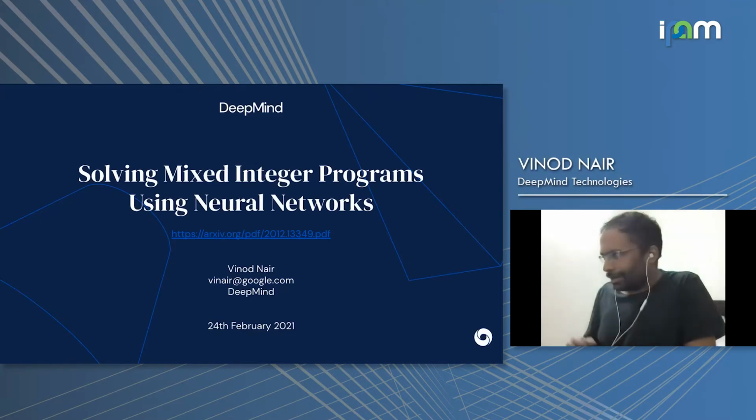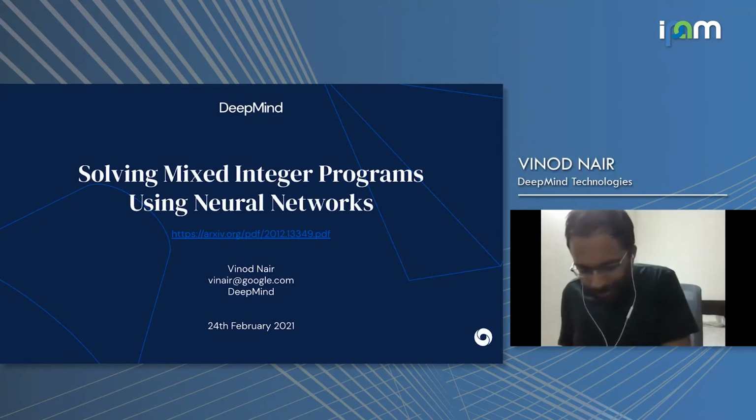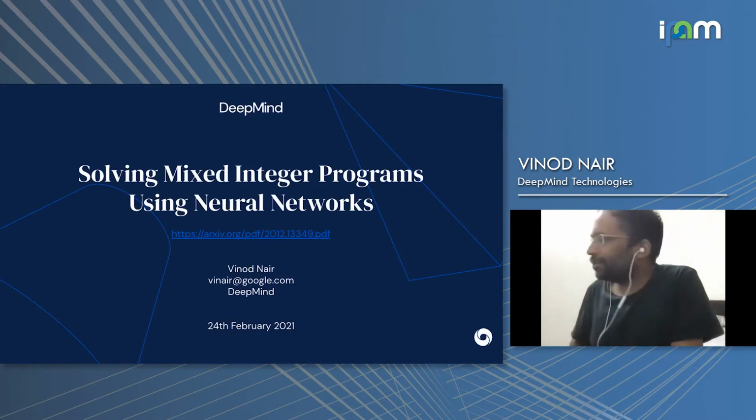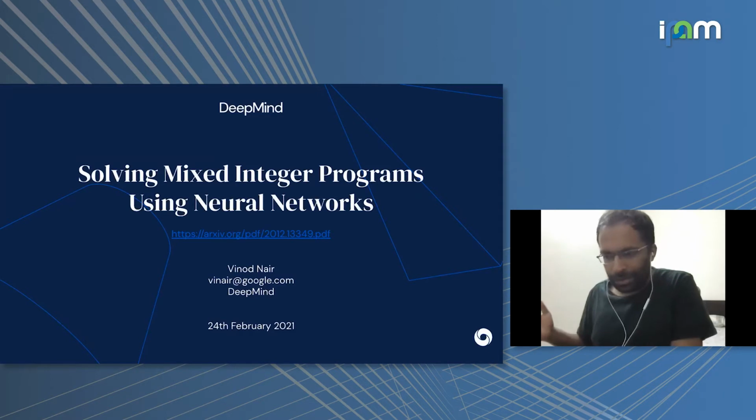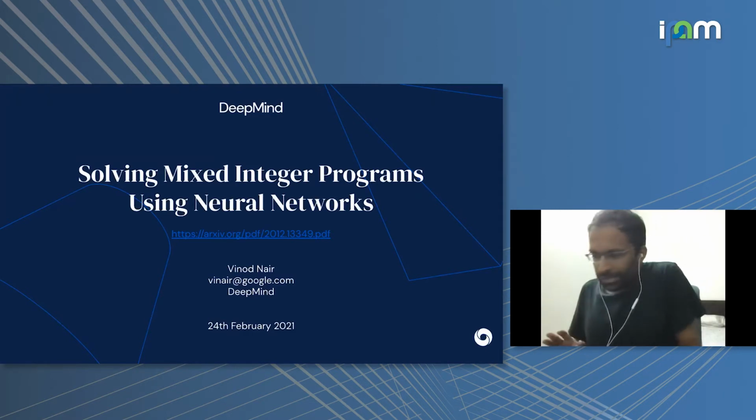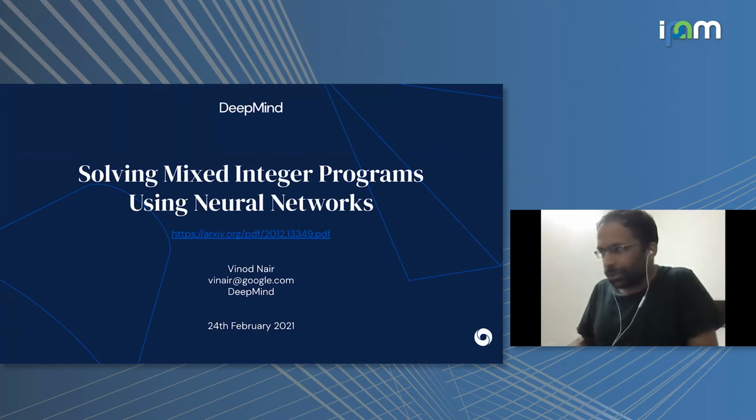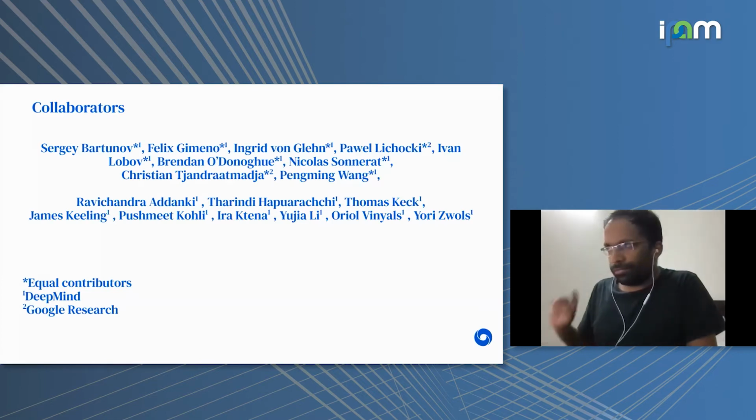So yeah, I'm excited to present some recent results that we've been getting at DeepMind on using deep learning for mixed integer programming. Before I start, we have an arXiv paper which has a lot more details than what I'm presenting today. So I'll just be presenting a very high-level, short summary of the work, but please do look at the paper for more details. And this work was done with several collaborators who are listed here, both at DeepMind as well as Google Research.